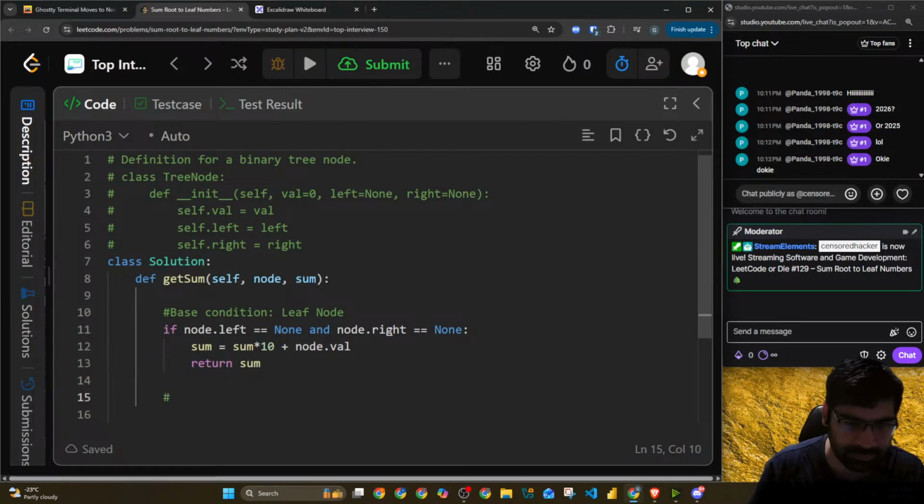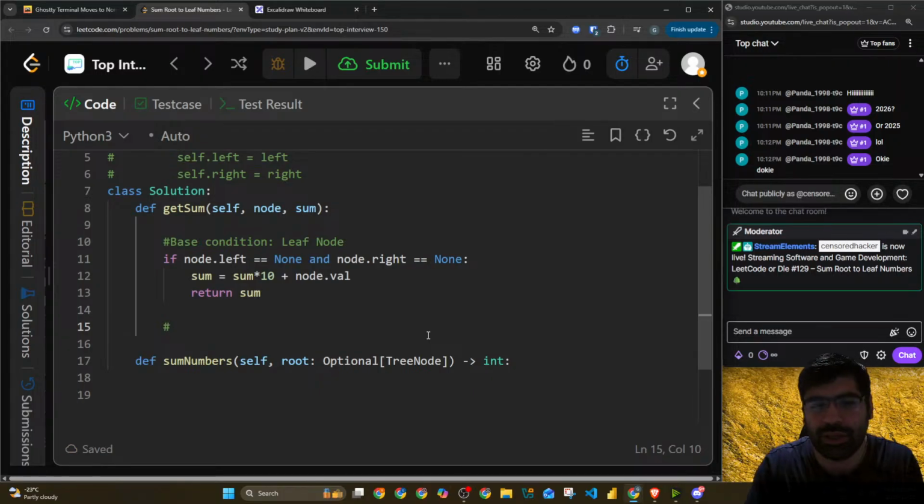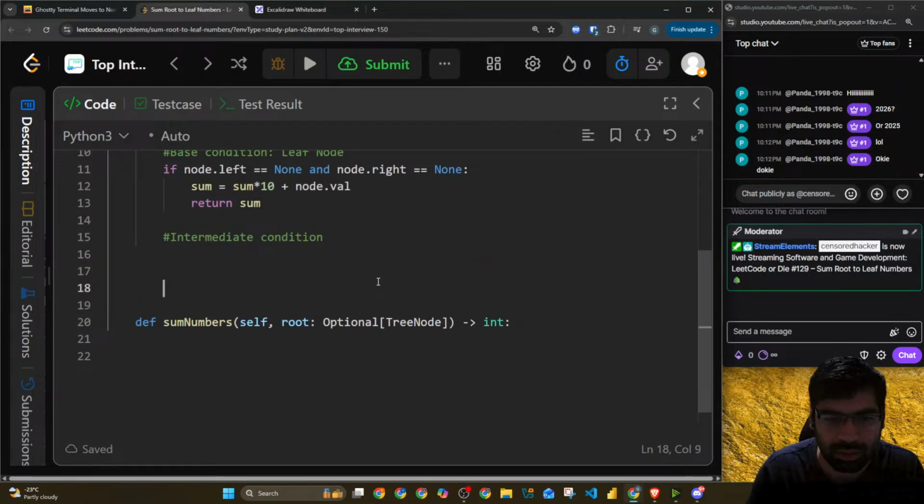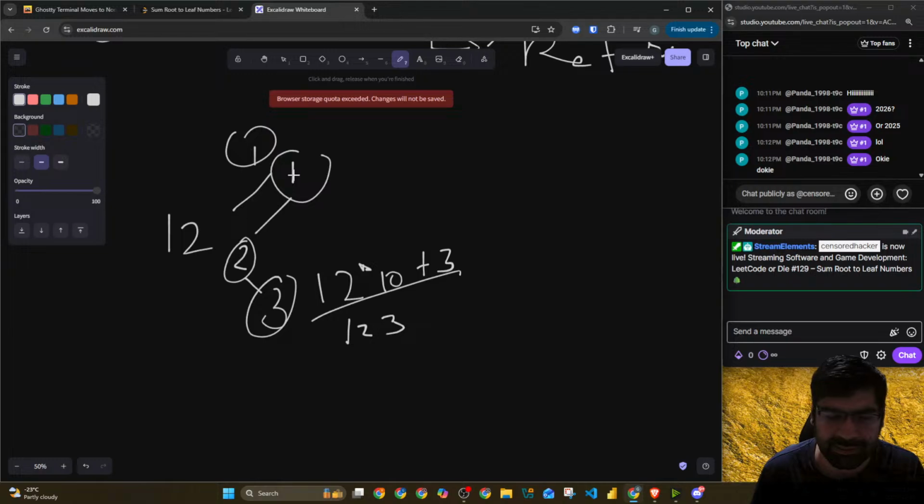Next is, instead of the base condition, we will have the intermediate. Let's say I don't know about this. This is how I'm thinking, real life, right? Intermediate, if I think about my drawing, would be like: I started with 1, I added that to the sum. I'll go to the left and right. So if there is a left, I'll go to the left.